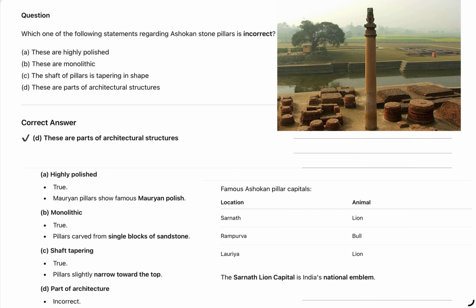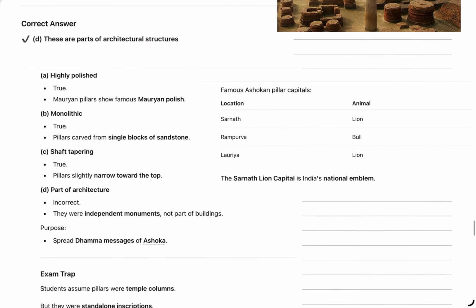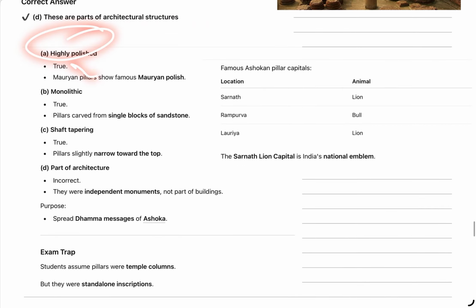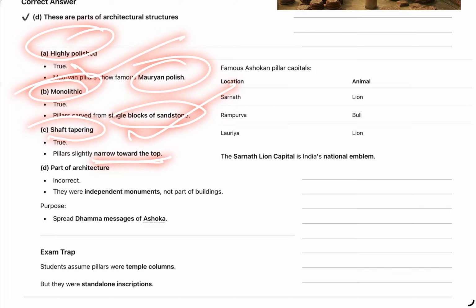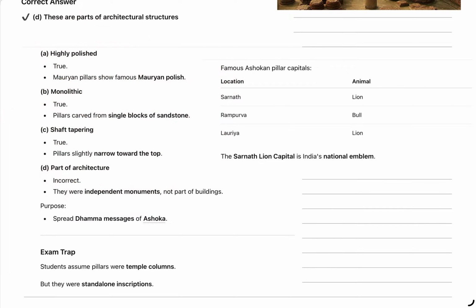Others are correct: they are highly polished, these are monolithic, and the shaft is tapering in shape. Tapering means that when we move upward, it becomes narrow. Highly polished, yes, true, Mauryan polish. Monolithic, a single block of sandstone, yes. Sharp tapering, narrow towards the top, yes. Part of architecture, no. Basically these are independent standalone monuments.